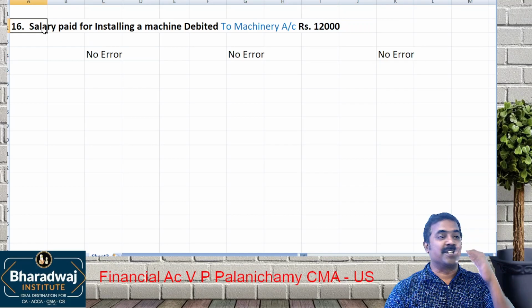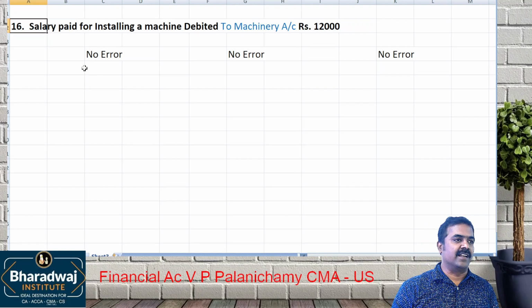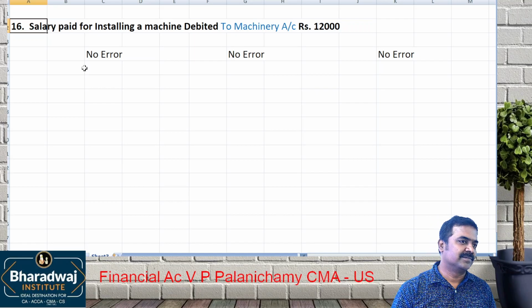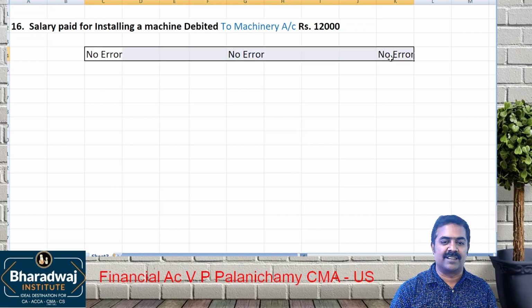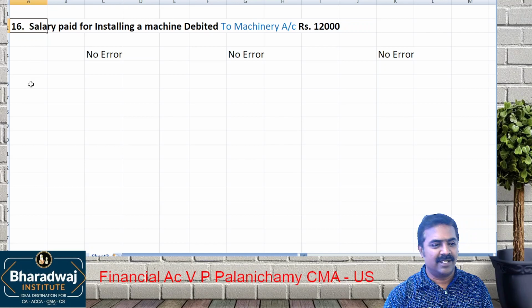For this, we might wrongly think and choose an option by passing entries. Option A will be machinery to salary. Second option will be salary to machinery. Third option will be machinery to suspense. Fourth option is none of the above. None of the above, because there is no error. They have done it correctly. What mistake have they made? There is no error in this.